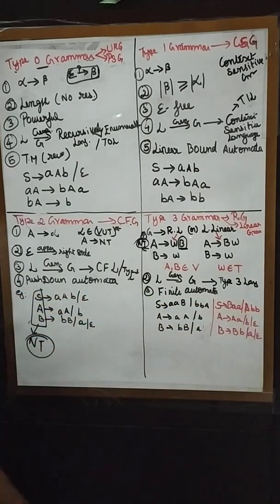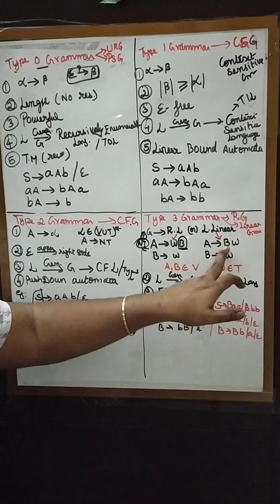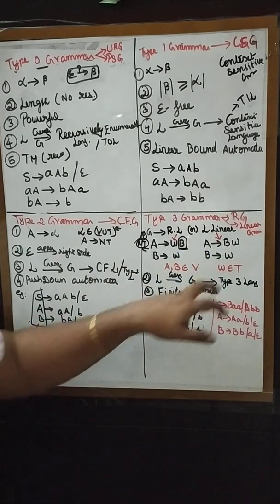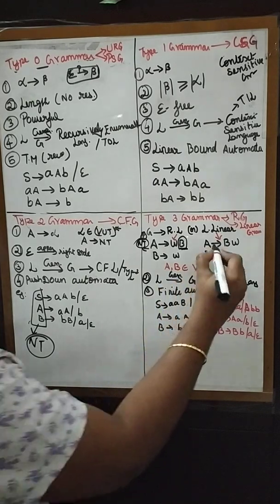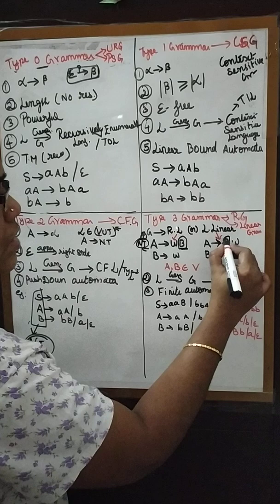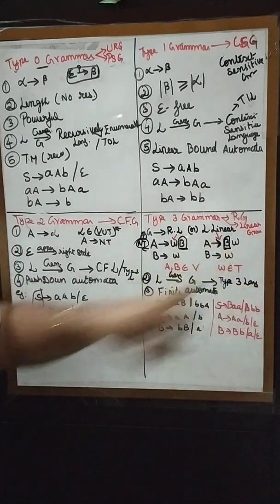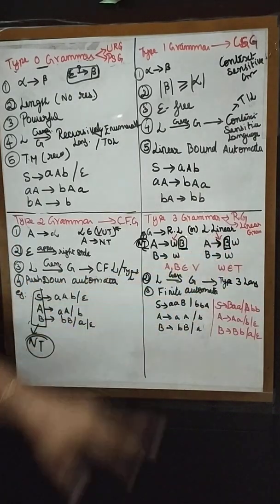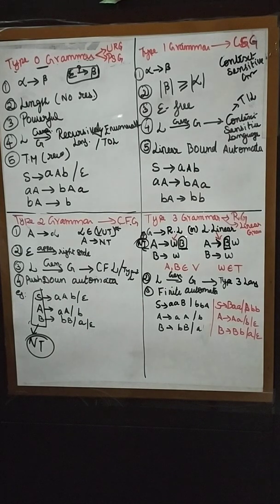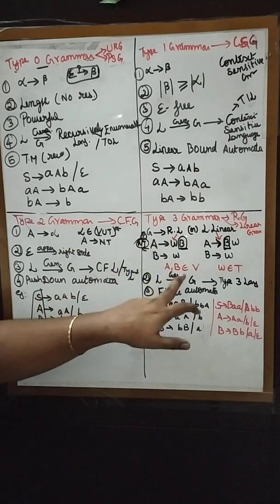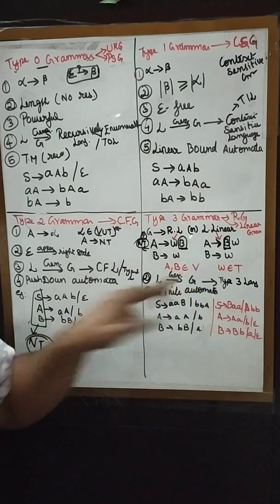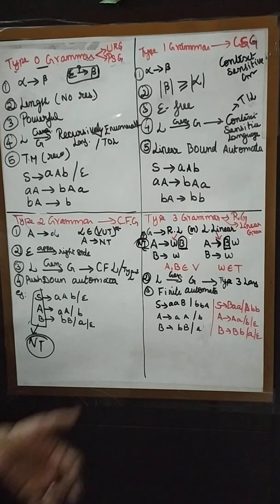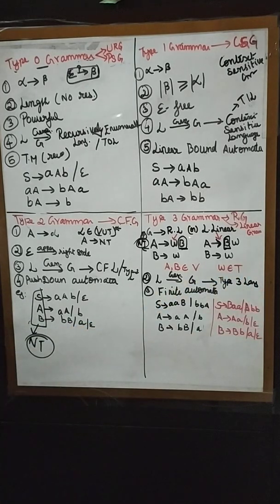Left linear is when the non-terminal, the capital letter, is present immediately after the arrow mark. So that is why it is called left linear. Here A and B are our non-terminals, denoted with capital letters, and terminals are denoted with small letters.